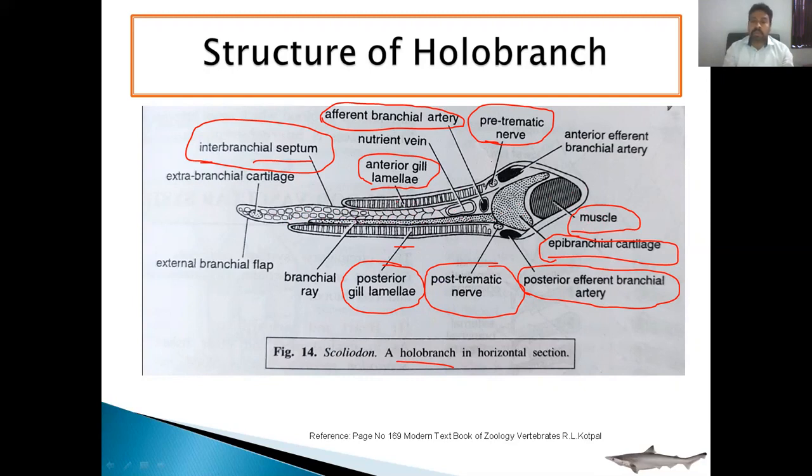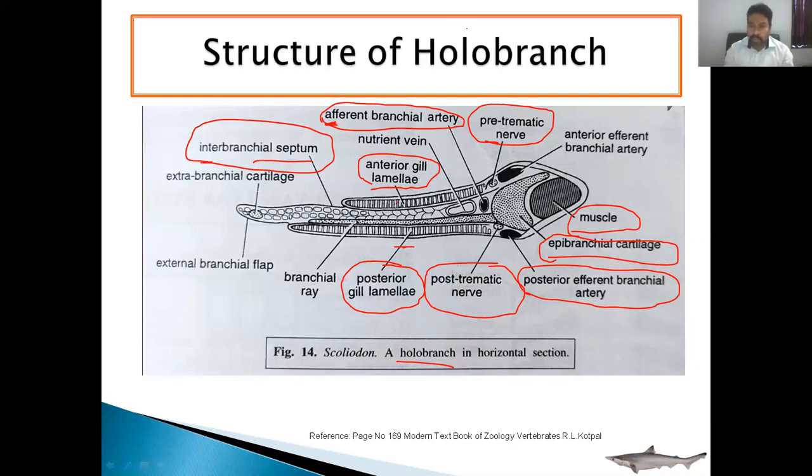The above one is called pre-trematic because it is above the pre-trematic, and below the post-trematic. And these gills are supplied or vascularized by blood vessels. There are two blood vessels. Afferent branchial arteries start from the letter A. Afferent branchial means which supply blood to the gills.